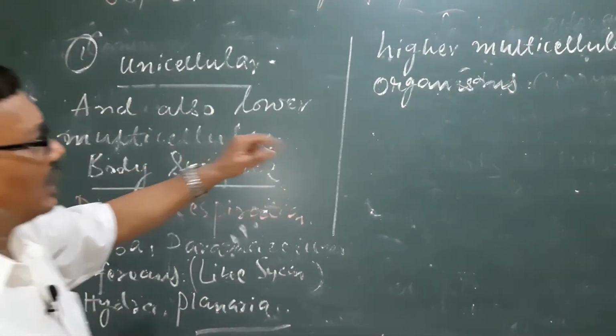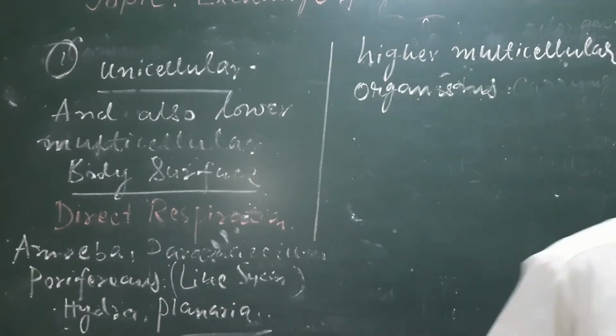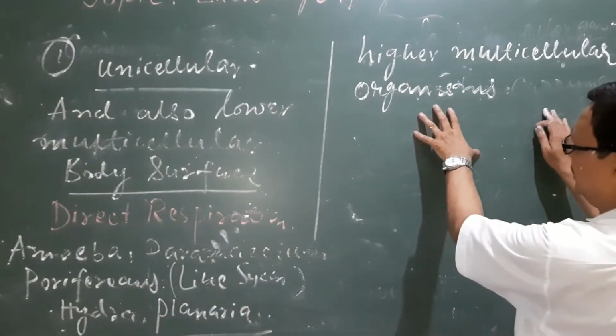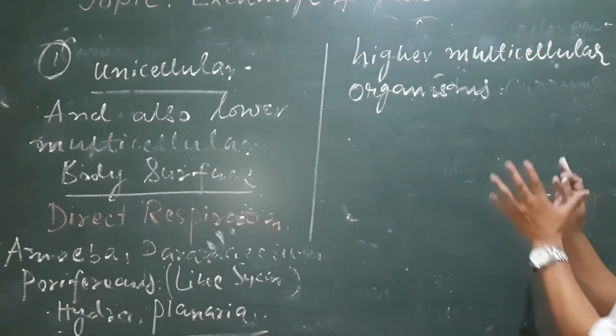And in the case of higher multicellular organisms, what we see here is